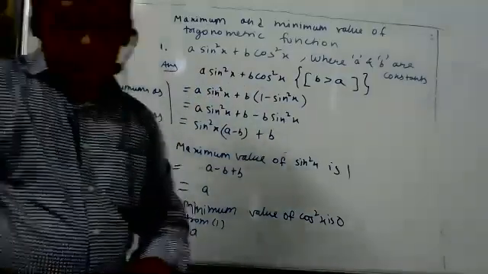Ask something. Sir, if B is greater than A, that means B is equal to A plus some value Y. If we replace B with A plus Y, we get A plus Y cos square x, and then we can use the maximum and minimum values of cos square x.